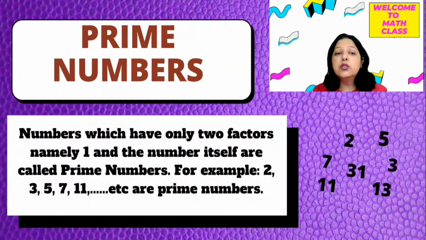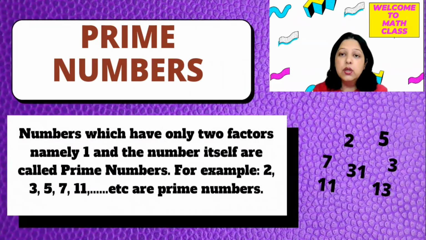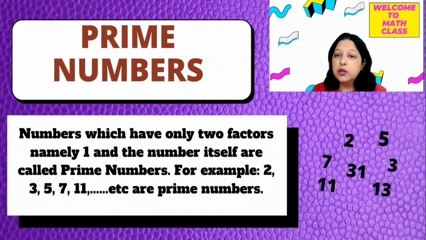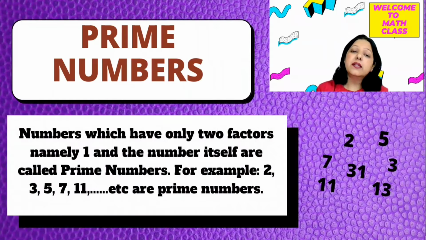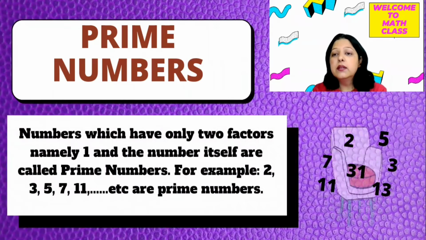तो वो number जो सिर्फ 1 से या अपने आप से divide होंगे, like 2, 3, 5, 7, 11, so on. These numbers are prime numbers because they can be divided by 1 or by itself. So these numbers are called prime numbers. So let's see some examples here.